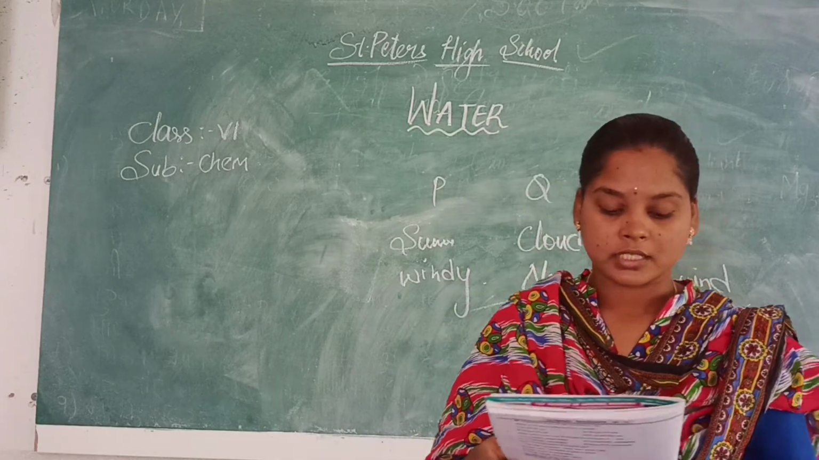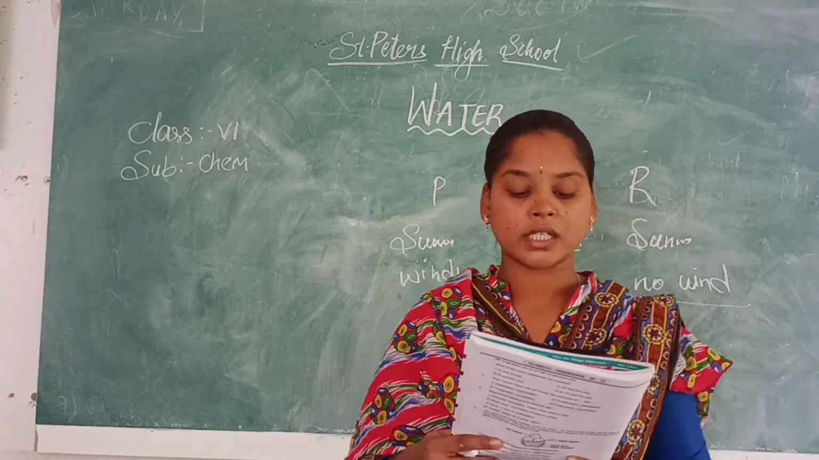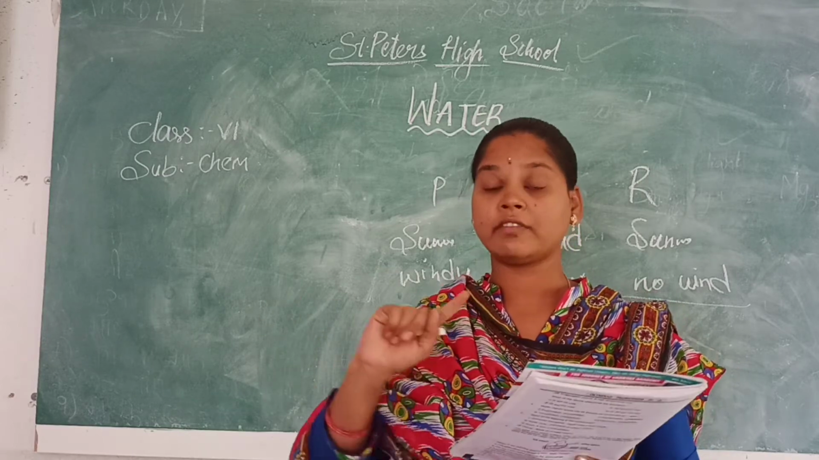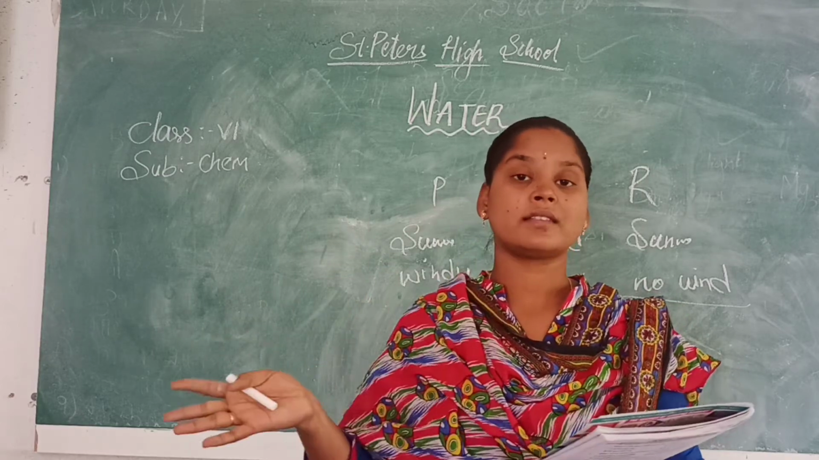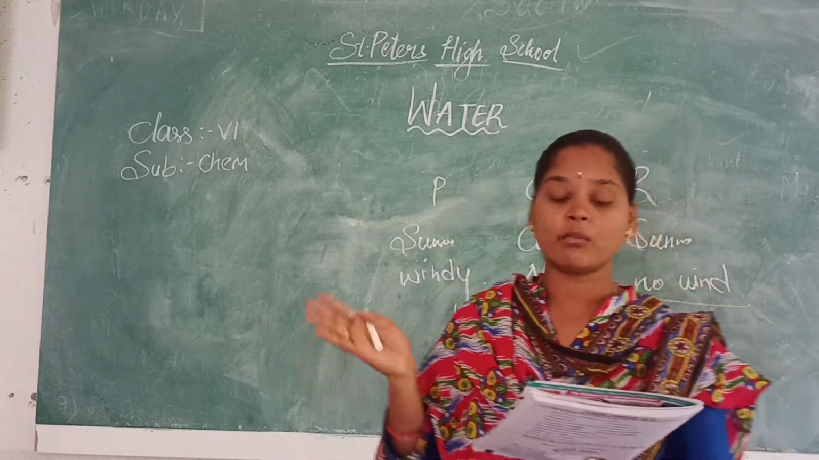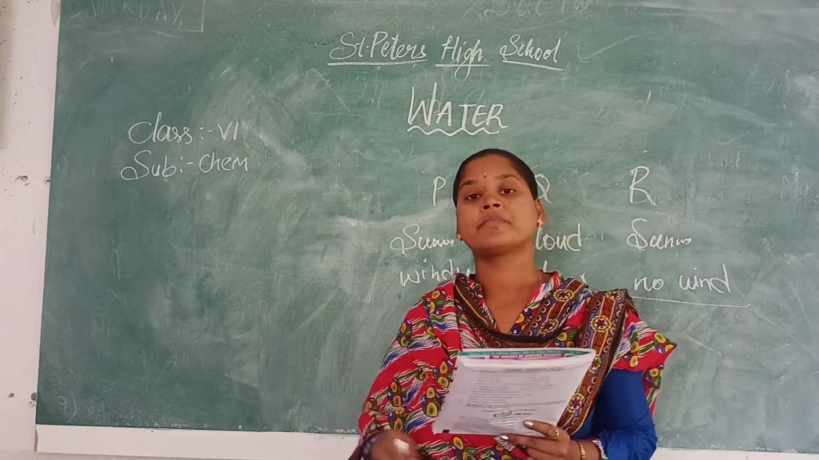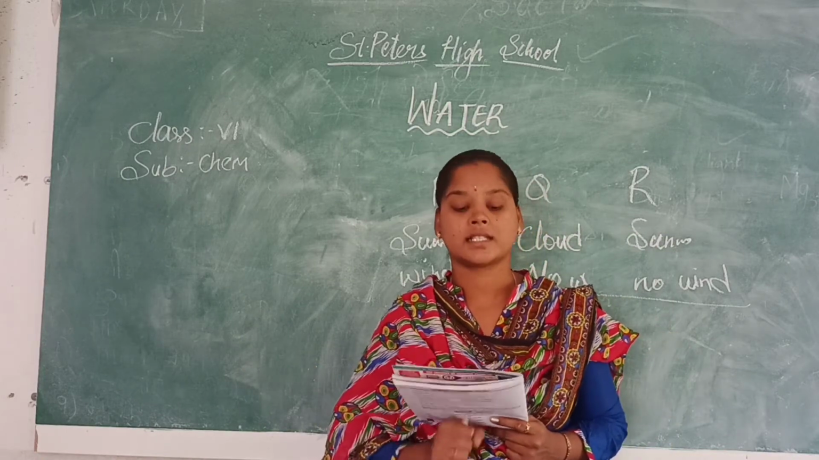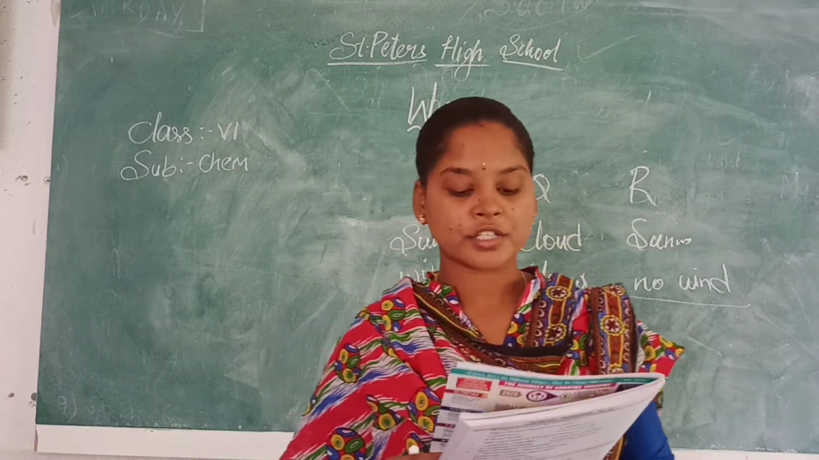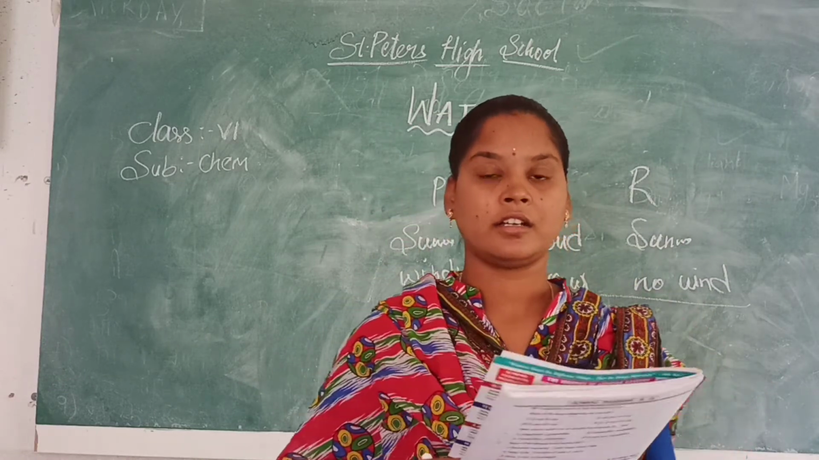Okay. Next, the process by which water changes from liquid state to solid state is called what? From water to ice. That is freezing. Okay. At what temperature will the water change into solid? 0 degrees Celsius.